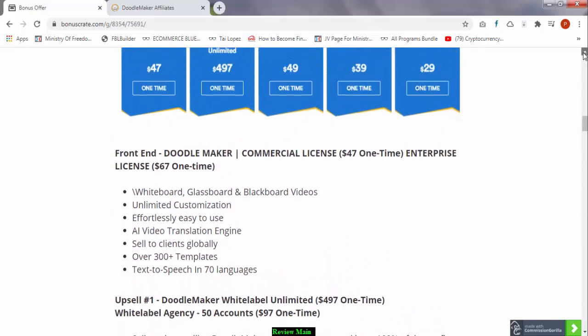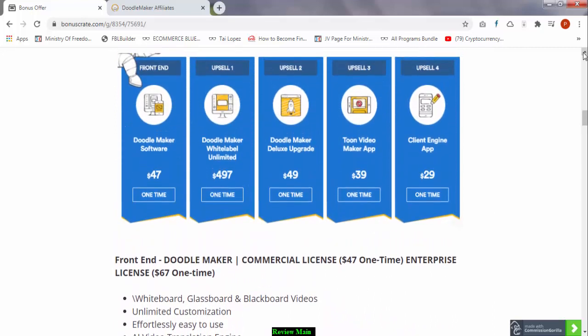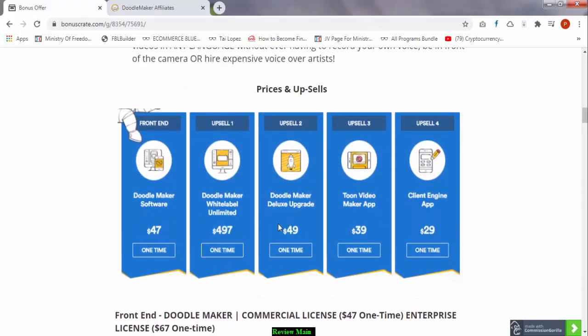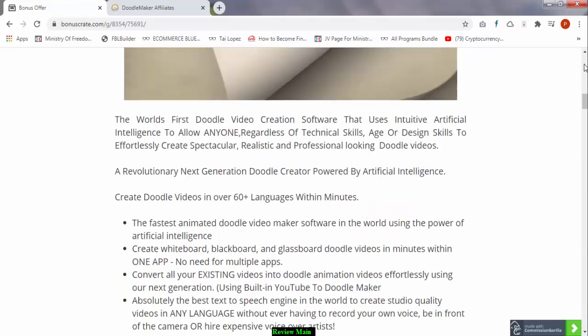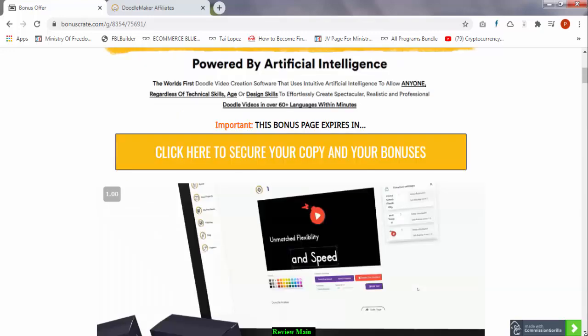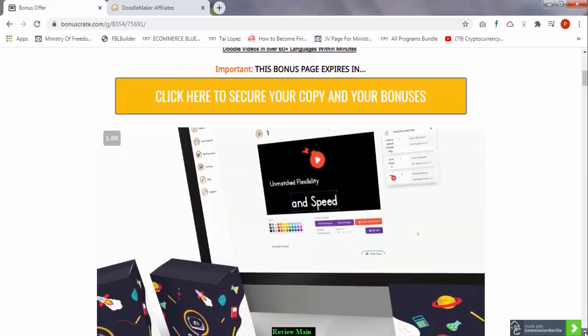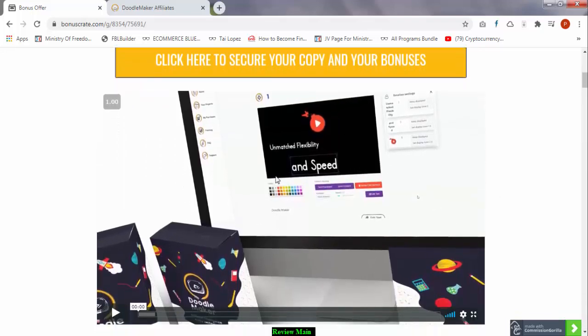Upsell number 2 is Doodle Maker Deluxe Upgrade, which is going to cost you around $49 US. Upsell number 3 is the $39 US Toon Video Maker app, and upsell number 4 is the client engine app, which is going to cost you $29 US dollars. Now there's also a demo video on my bonus page, and you can check this out. It's a good demo video which tells you a lot about this particular software.